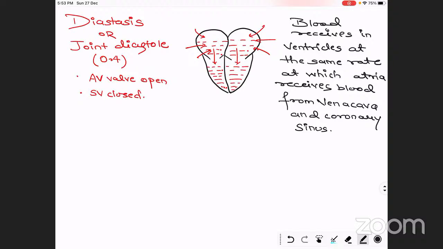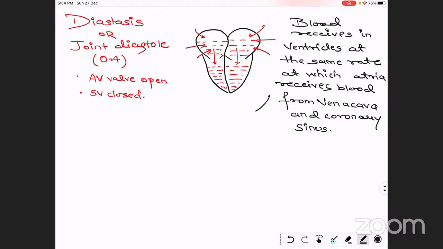Okay, this blood will go into the atria. So the blood coming from the vena cavas and coronary sinus into the atria reaches the ventricles at the same rate. This means the complete heart is in diastole. All the blood which is coming to the atria is flowing directly into the ventricles. No systole is present there, and atrial systole is not responsible for draining the blood from the atria to the ventricles. Directly it is going to the ventricle. This is the joint diastole stage.